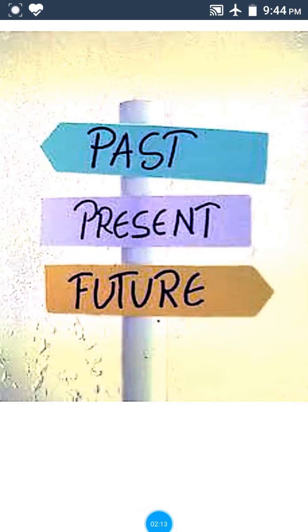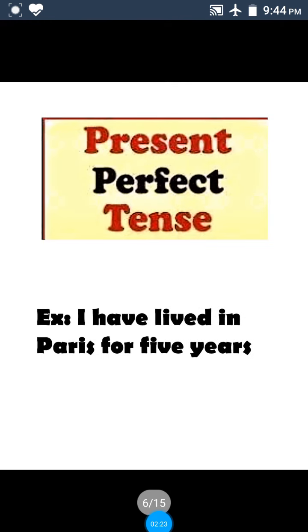There may be a chance in future also to live in Paris. So for that we should use present perfect tense. Here we are mentioning time, 5 years. So 5 years is a period of time. That's why we used for, the preposition or adverb of time.